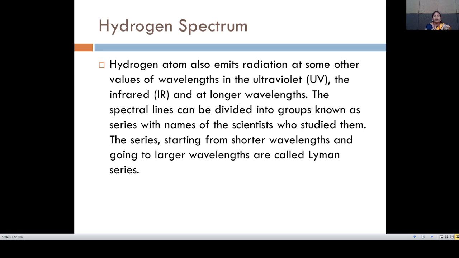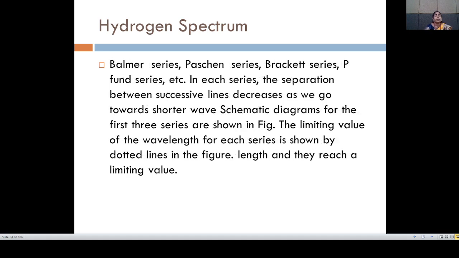The series starting from the shorter wavelength and going to the larger wavelength are called the Lyman series, then Balmer series, Paschen series, Brackett series, and Pfund series, etc. In each series, the separation between successive lines decreases as we go towards the shorter wavelength. Schematic diagrams for the first three series are shown in the figure.